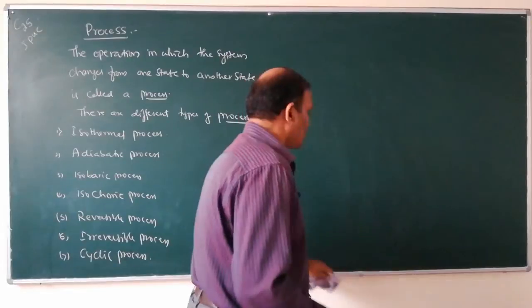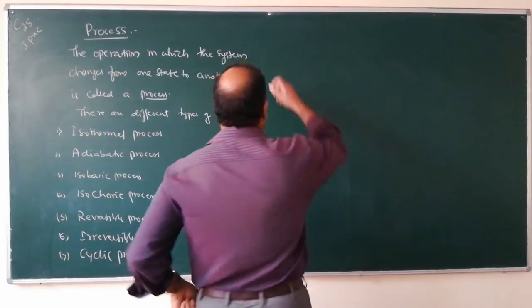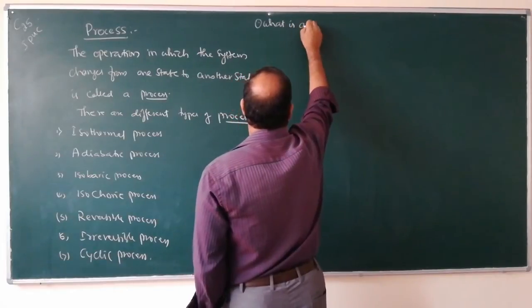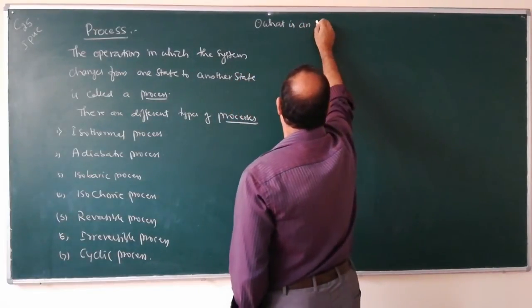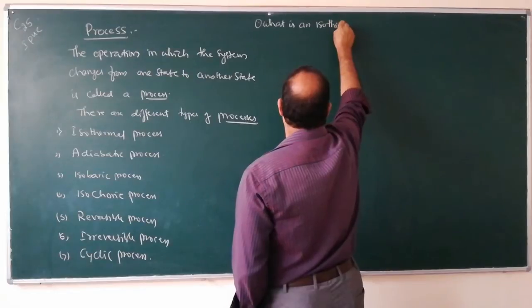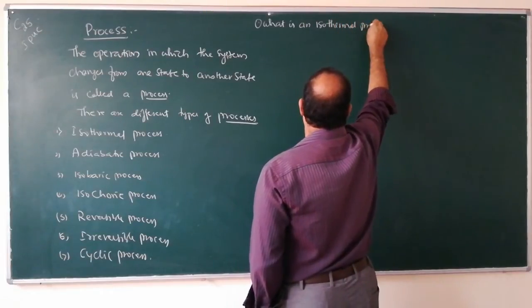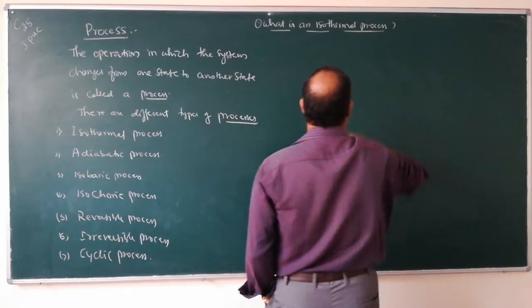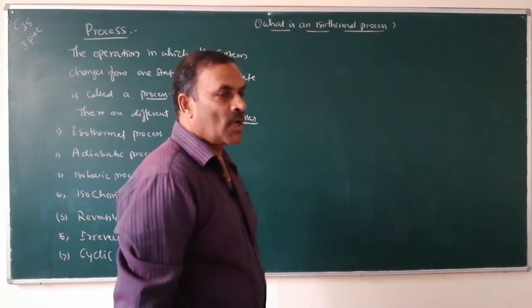So now write down what is an isothermal process. What is an isothermal process?